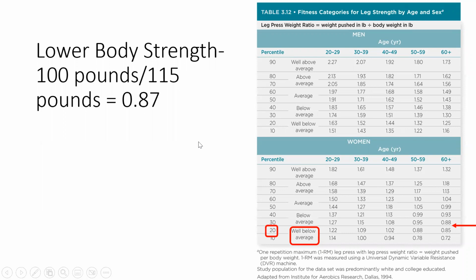And then lower body strength. Again, this is a ratio which was calculated to be 0.87. On the table, if you go to women, 60 and above, because again the patient is 77, 0.87 falls between 0.85 and 0.88. We go to the lowest of the two, which is 0.85. You would see that the patient is well below average at the 20th percentile.